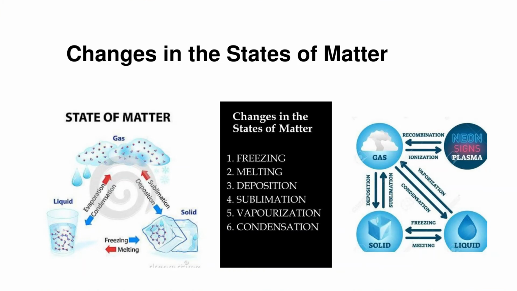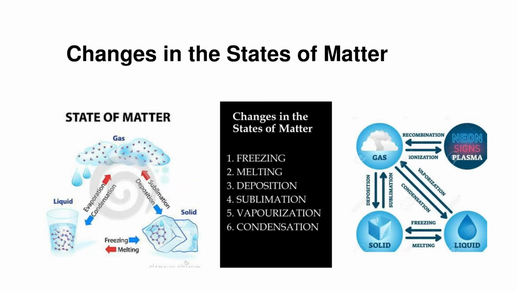So now we know what matter is and the physical basis of classification, the modern basis of classification. We can identify the property differences between the three forms: solid, liquid, and gases. Next, we move to the changes in the state of matter. As the term indicates, one form of matter can be changed to another form of matter by changing the atmospheric condition.